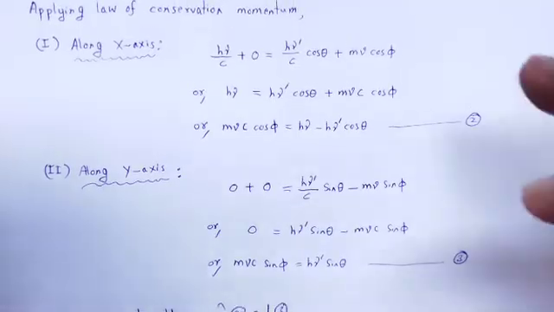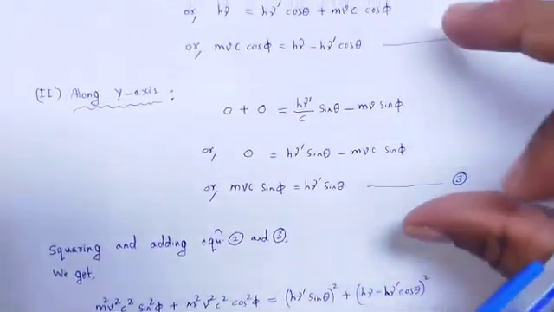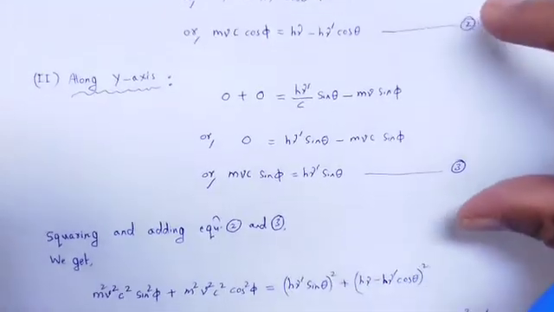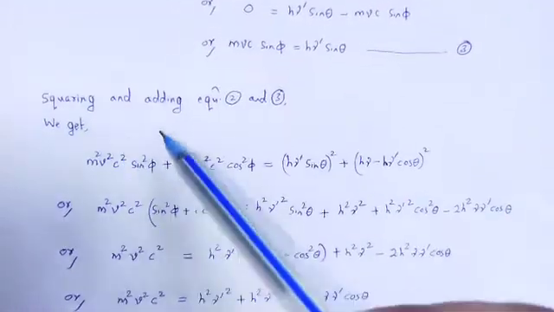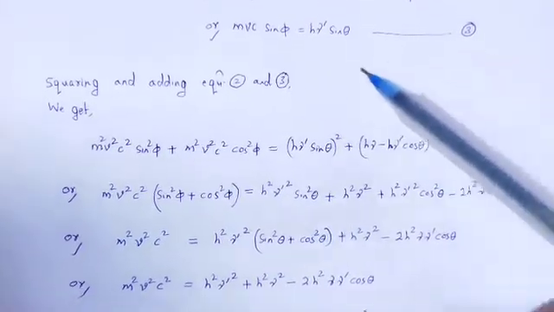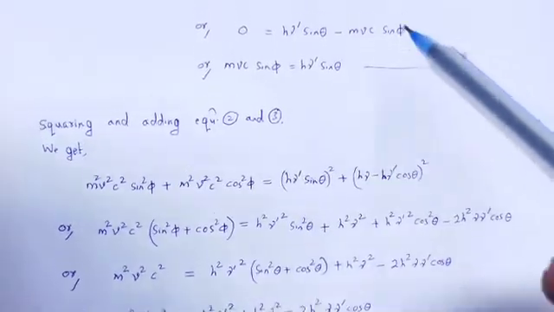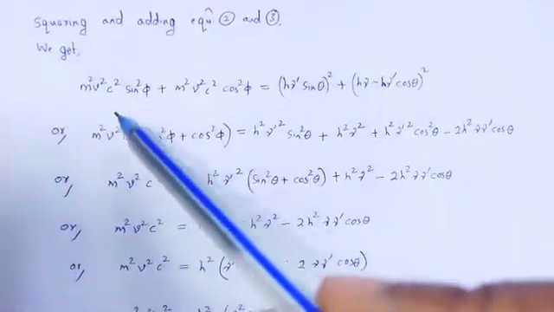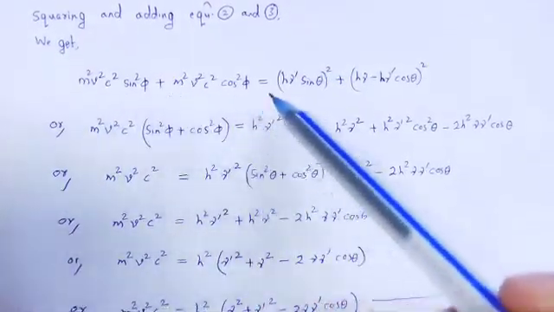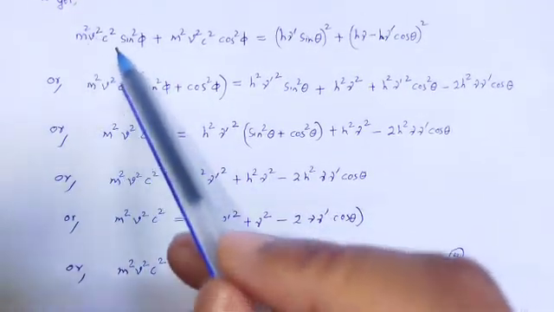Now, for the resultant, we square and add equation 2 and equation 3. First we square equation 2, then equation 3, and add these two equations. m²v²c² is common.